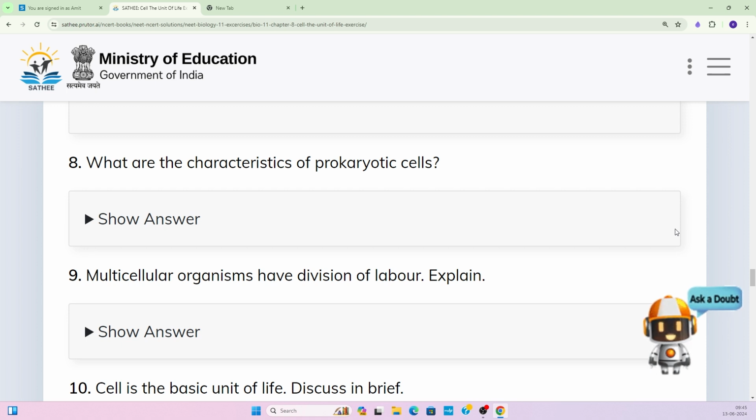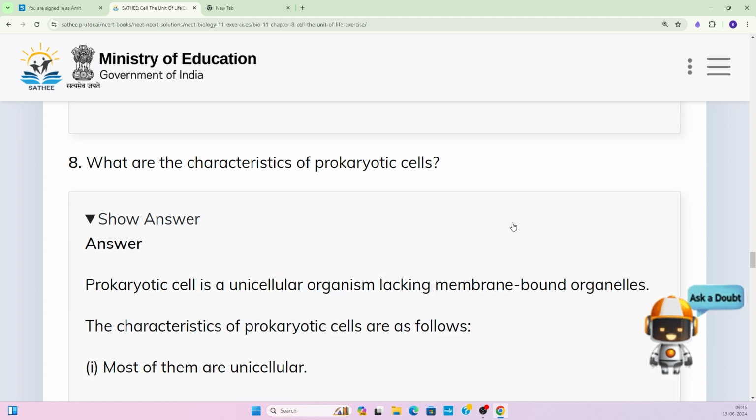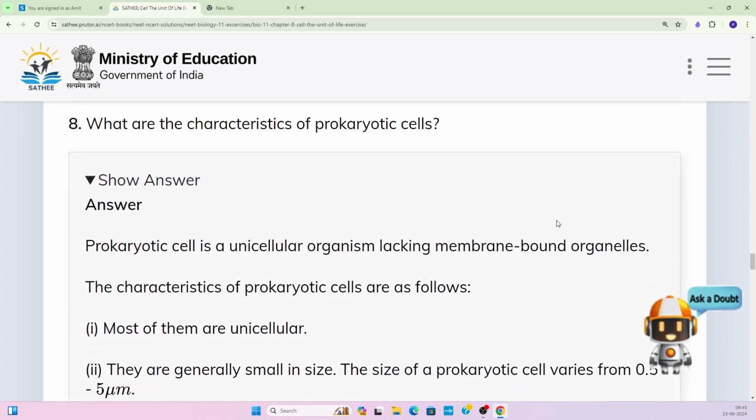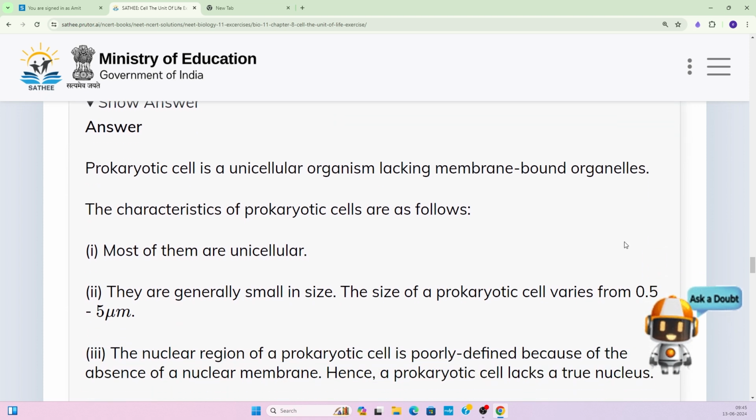We have two different types of cells, prokaryotic cells and eukaryotic cells. So here the question is, what are the characteristics of the prokaryotic cell? So let us see. Prokaryotic cell is a unicellular organism lacking membrane-bound organelles. Number one point, what are the prokaryotic cells? The prokaryotic cells are cells of a unicellular organism lacking membrane-bound organelles. Not a single membrane-bound organelle is present in the case of prokaryotic cell.